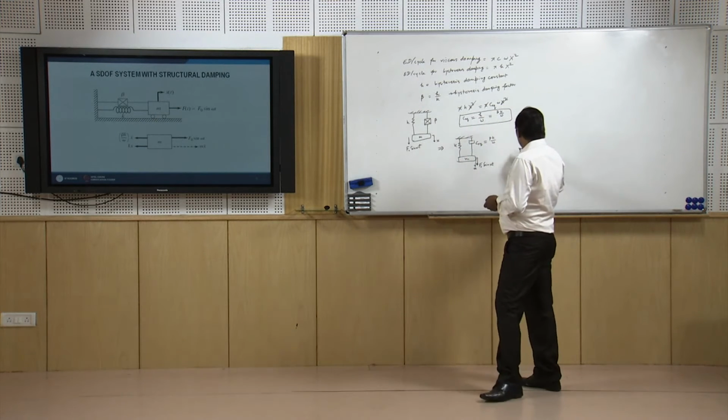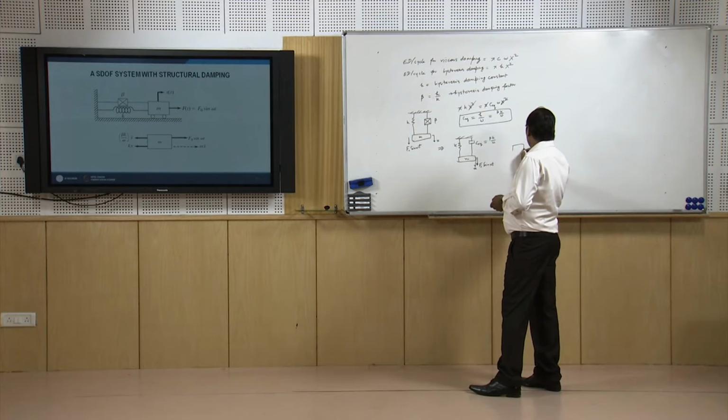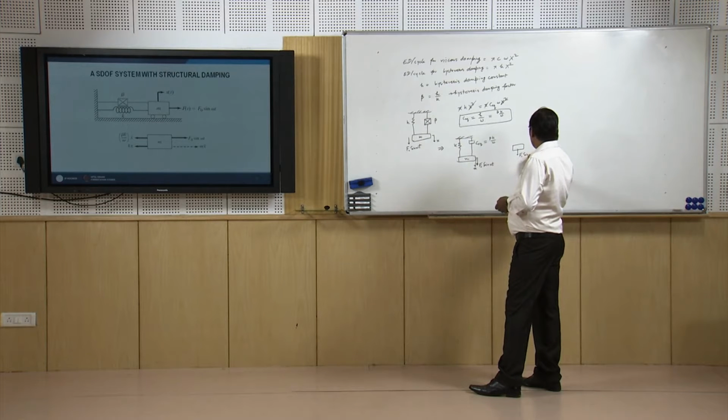We can make the free body diagram of this system. Here it is F0 sine omega t, the spring force K into x, C equivalent into x dot, and this is x double dot.